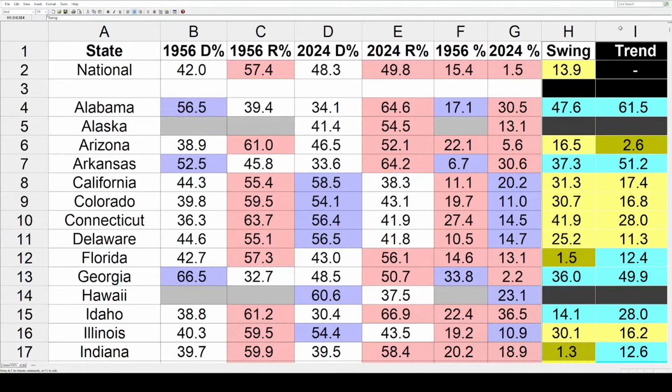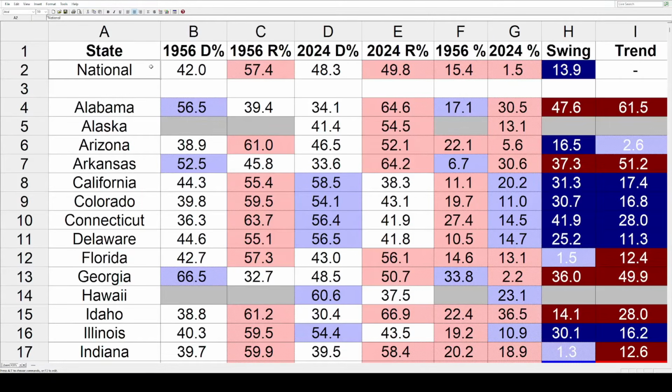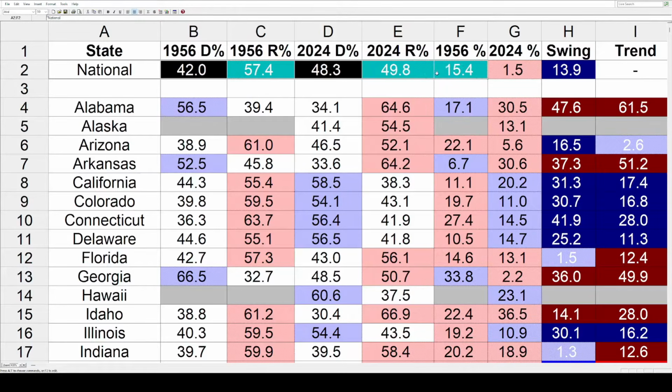So in order to get started, we first got to get our national baseline. So nationally, in 1956, Adlai Stevenson got 42%. Dwight Eisenhower got 57.4%. In 24, Kamala Harris got 48.3%. Donald Trump got 49.8%. The margin for Eisenhower in 56 was 15.4%. The margin for Trump in 24 was 1.5%.